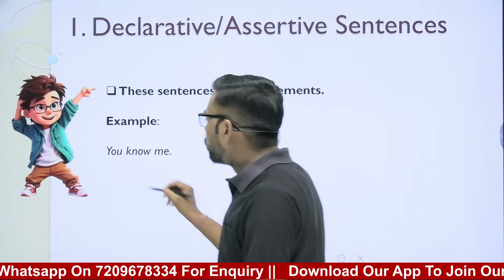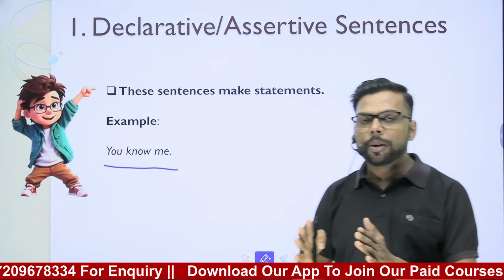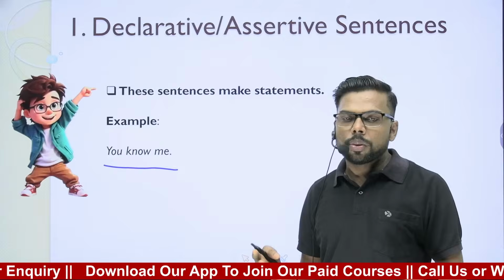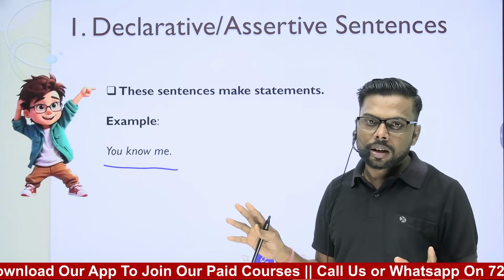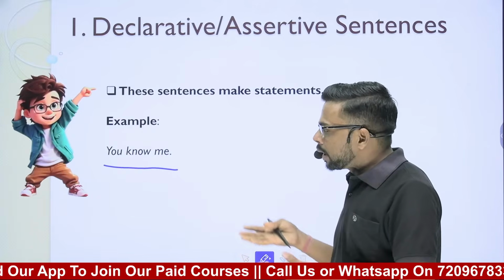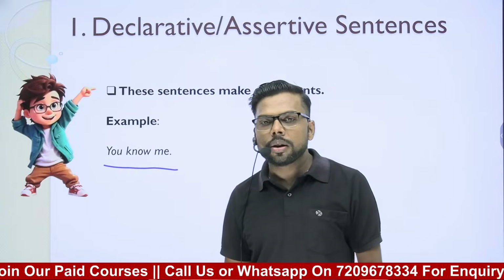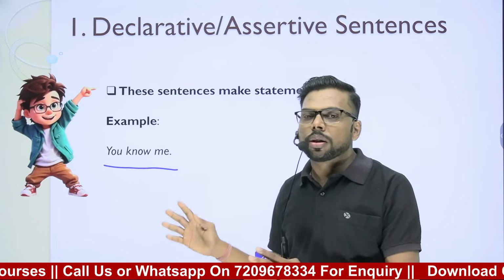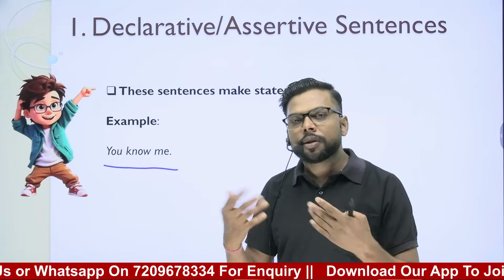So let me give you an example. The example is: you know me. If I say you know me, it means that you are familiar with me, you are acquainted with me. So this sentence isn't asking any question and isn't expressing any strong feelings or giving you an order, command, or making a request, giving you advice or suggestions. This is just stating a fact that you know me, means you are familiar with me.